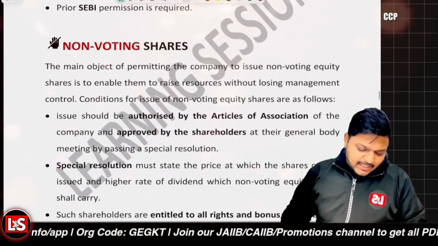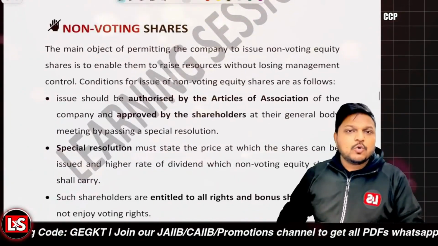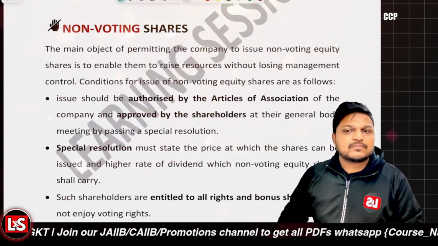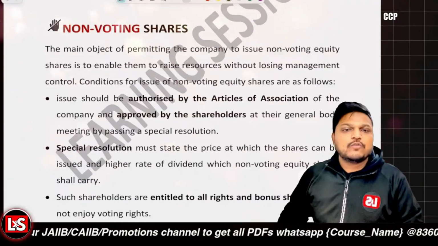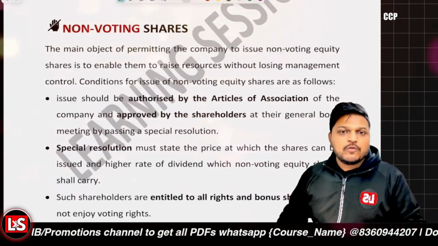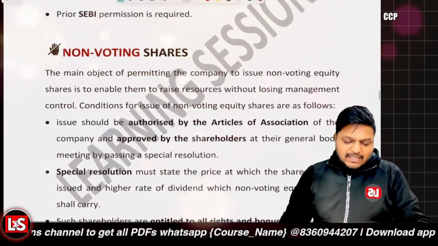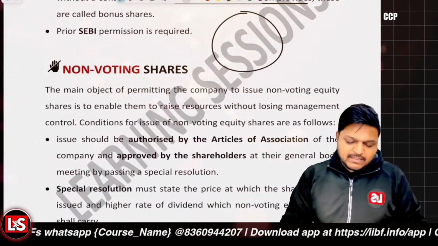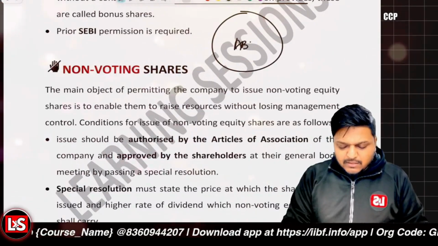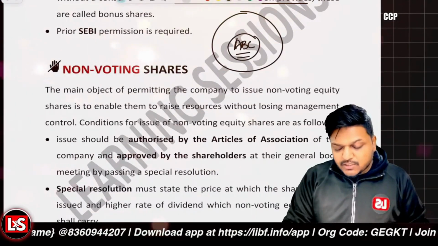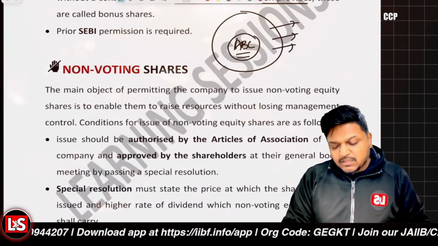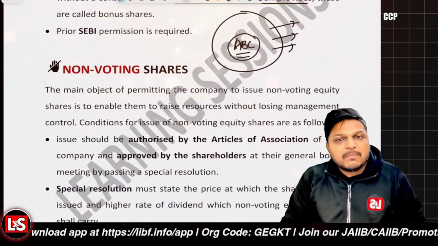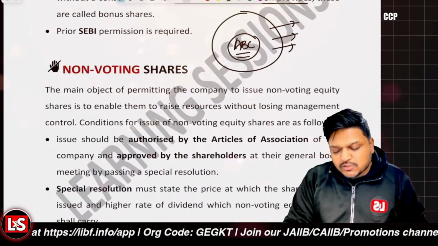Right? And further after that, it's about the non-voting shares. Now, non-voting means what? Whenever the company is going to issue the shares, let's say company ABC is here and the company is going to issue the shares. When the company is issuing the shares, the company is giving away their control also.